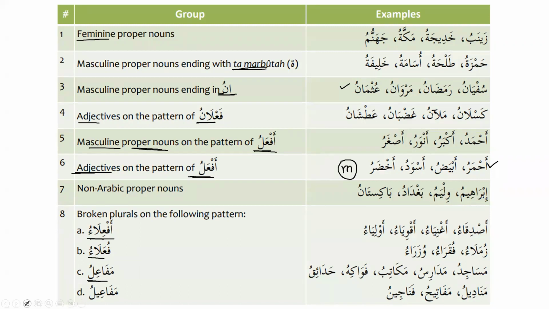So this is a summary of whatever we have learned so far about the nouns that are mamnu min as-sarf, or diptote. And if you can memorize this chart or this table, inshallah, that will help you for learning your Arabic language. And it will be helpful throughout the journey of learning Arabic language. And we know this topic is very, very important, and that's why we need to master this topic. And this is something that we will be, inshallah, learning throughout the whole course. So here is a summary of everything that we have learned so far.